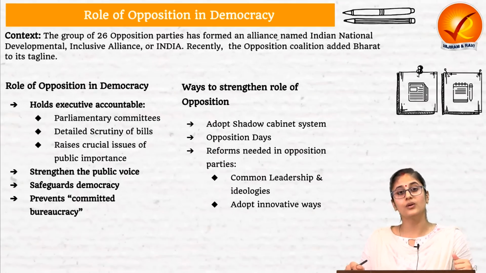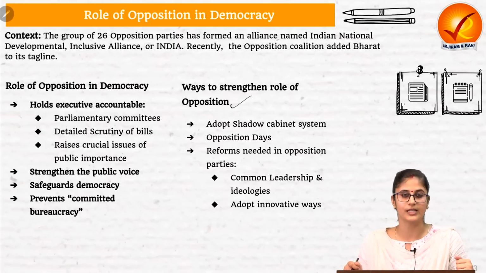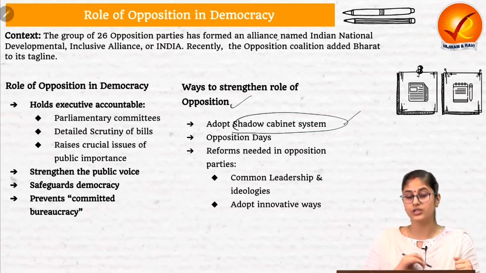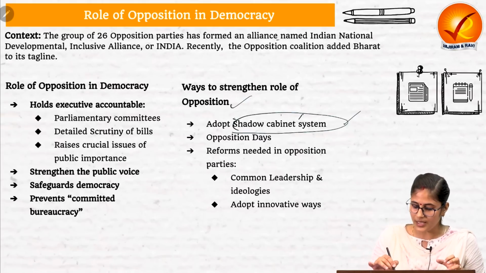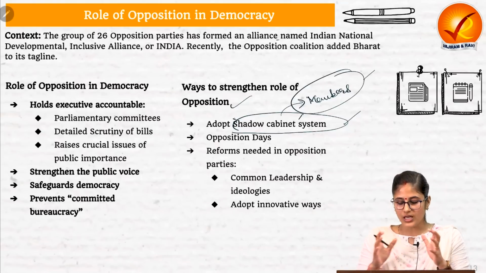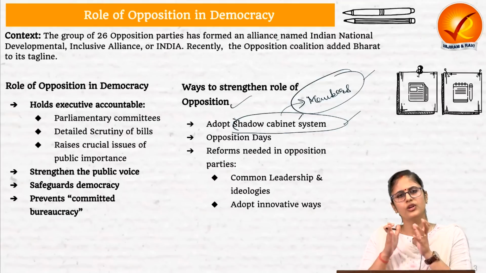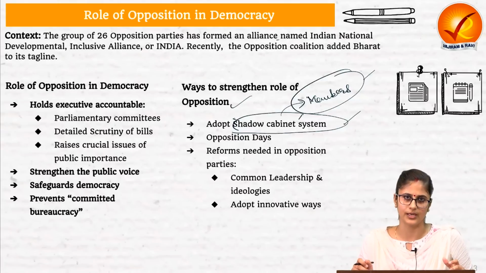Now, let's have a look at the ways that we can adopt to strengthen the role of opposition political parties in India especially. We can adopt the system of shadow cabinet, which is prevalent in UK. The shadow cabinet basically consists of the senior members of the opposition political party, who streamline the criticism or the views of the opposition political party with regard to the bills being introduced by the ruling political party.